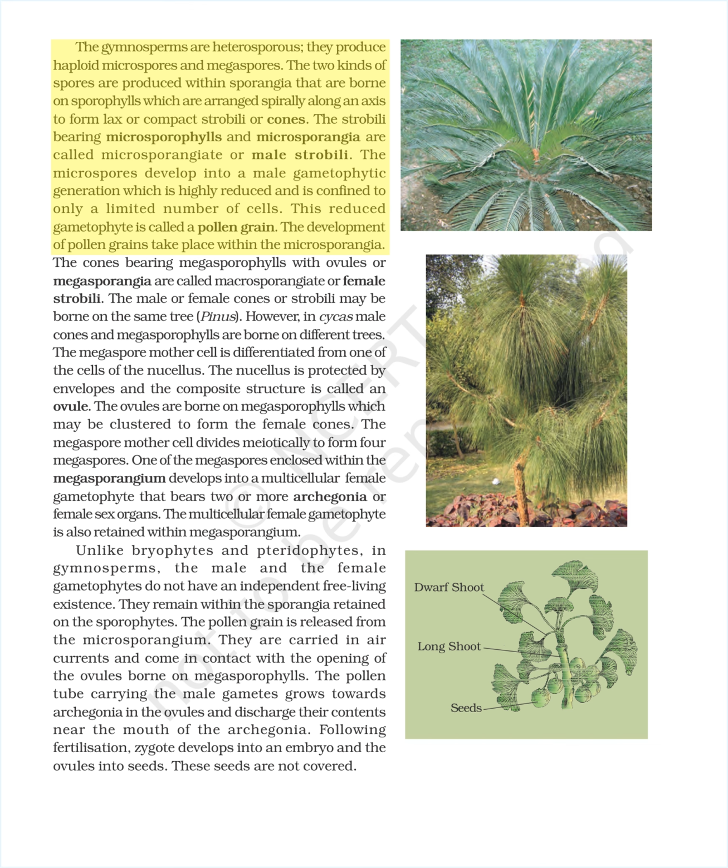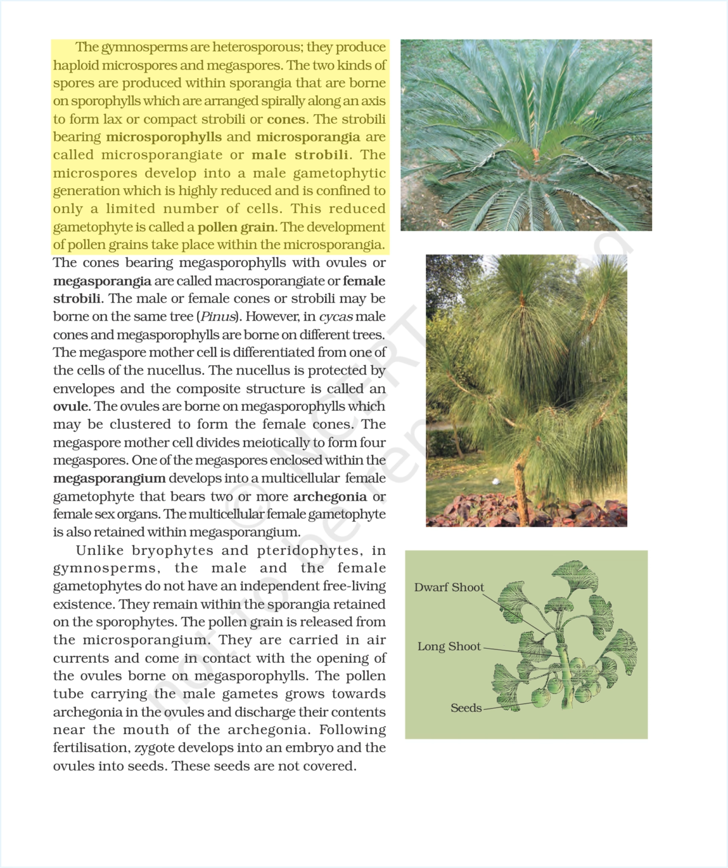The gymnosperms are heterosporous, they produce haploid microspores and megaspores. The two kinds of spores are produced within sporangia that are borne on sporophylls, which are arranged spirally along an axis to form lax or compact strobili or cones. The strobili bearing microsporophylls and microsporangia are called microsporangiate or male strobili. The microspores develop into a male gametophytic generation which is highly reduced and is confined to only a limited number of cells. This reduced gametophyte is called a pollen grain.